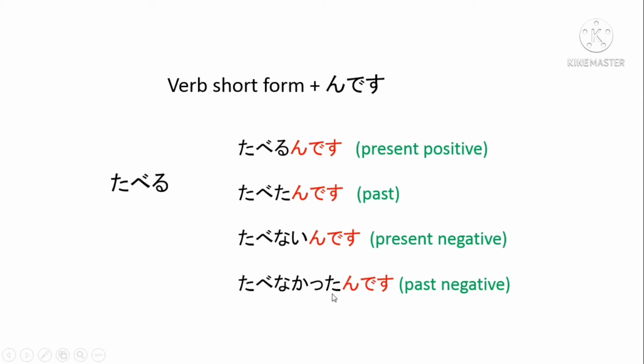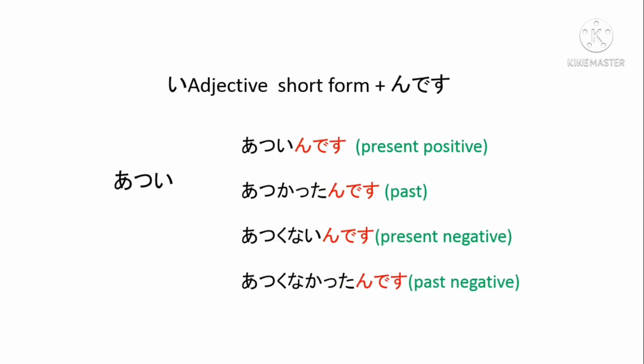Tabenakatta n desu for past negative. Here taberu, tabeta, tabenai, tabenakatta are the short forms of the verb. Just add んです to the short form: taberun desu, tabetan desu, tabenain desu, tabenakattan desu.